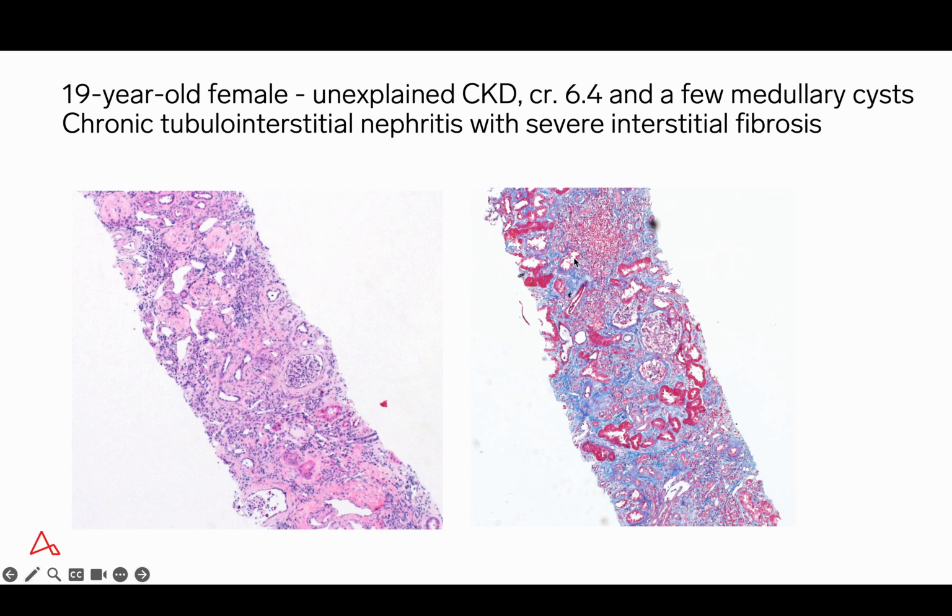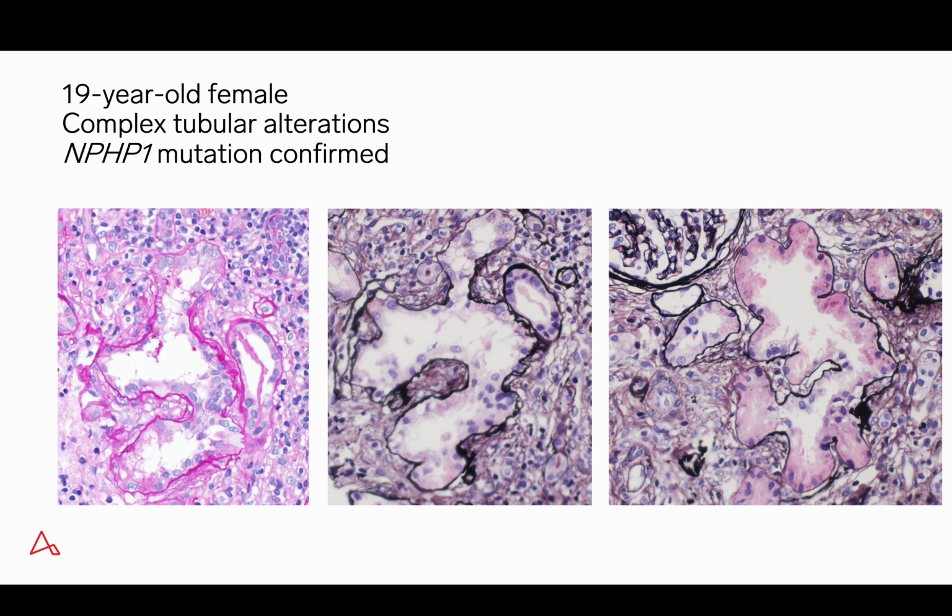The glomerulus in the center here is relatively spared and shows periglomerular fibrosis. Trichrome stain again shows prominent tubular interstitial scarring, and you'll note there are 3 relatively intact glomeruli within these extensive areas of scarring, again showing relative glomerular preservation.